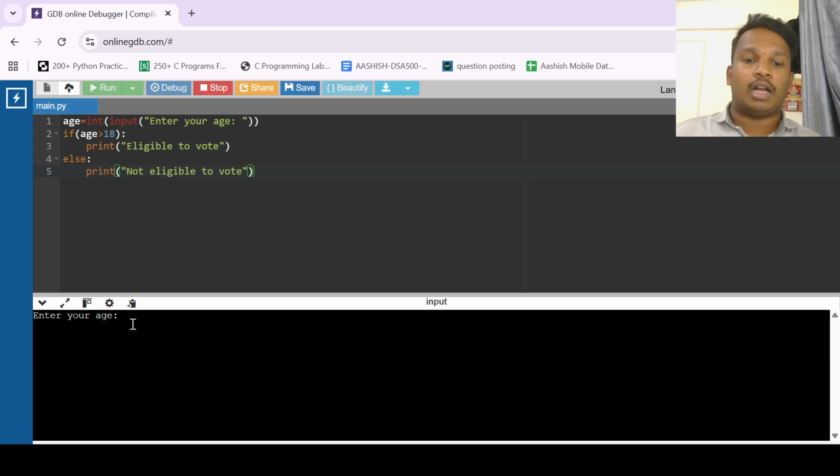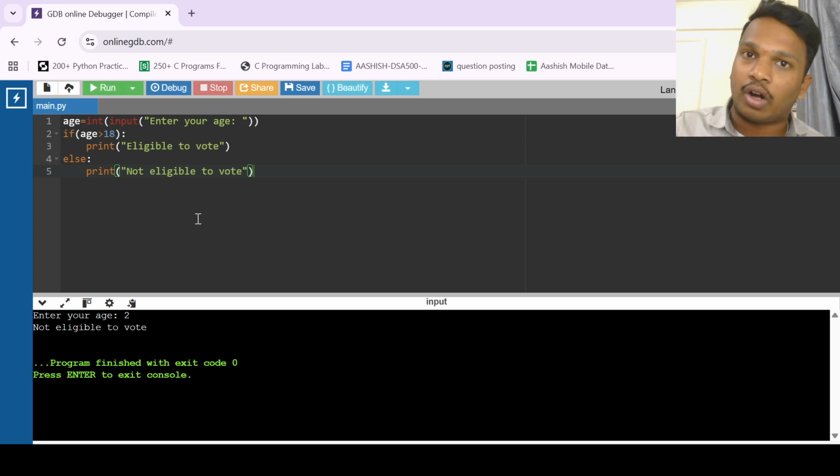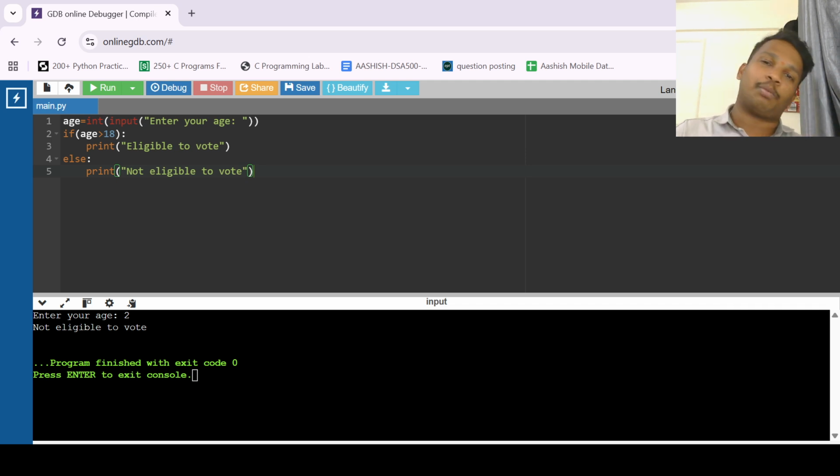Now think of one of our kids, whoever is coming in the future generations, their age is -3, or else just their age is two. Okay, 2 years. Now if your age is 2, you are not eligible to vote. It is telling you are not eligible to vote. Please get out of the voting center. They are telling you like this indirectly. Okay, so read this, and I hope I cleared this video.